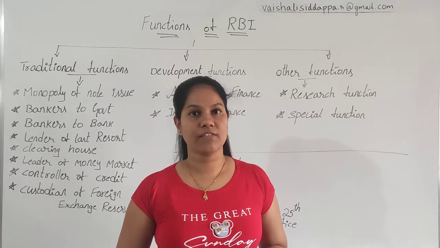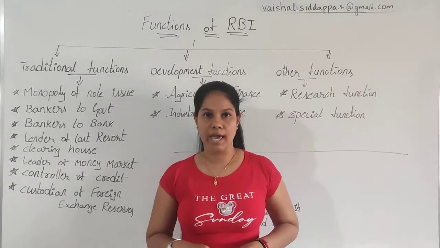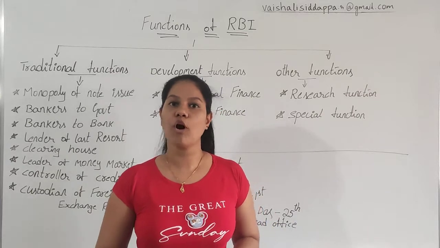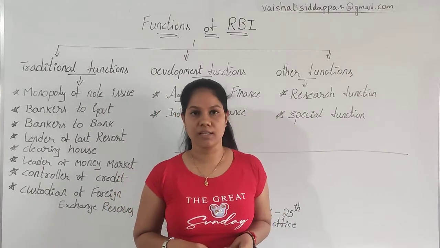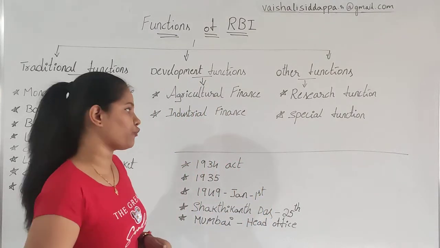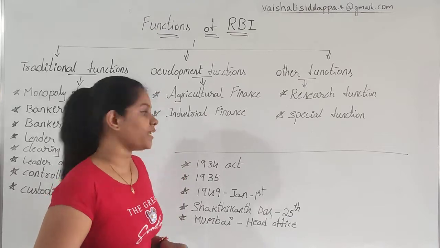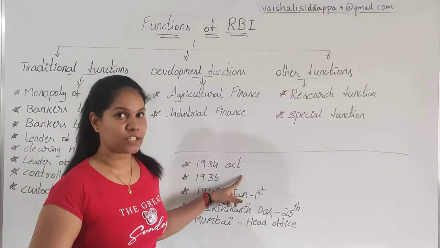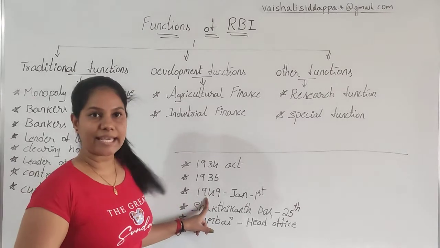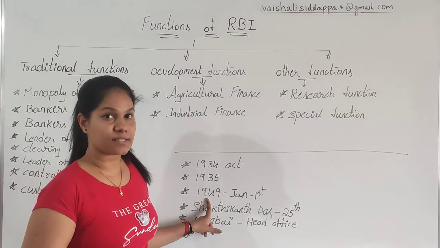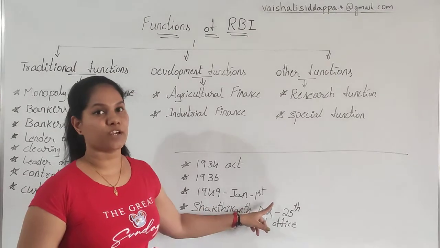Each and every country will have one central bank. The same way, in India, we have one central bank which controls all the money transactions and money control. The leader of the money market is the RBI, Reserve Bank of India. The Reserve Bank of India actually started in the year 1934 according to the Act, and in 1935 it started full-fledged, and finally in 1949 we changed it to a Central Bank of India. We renamed it on 1949 January 1st.